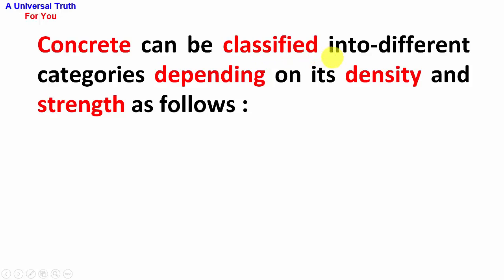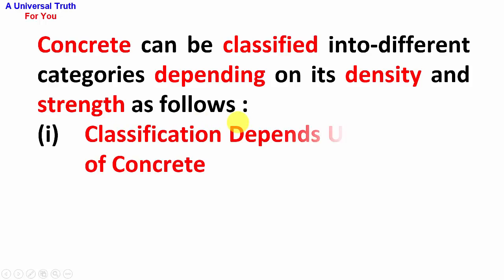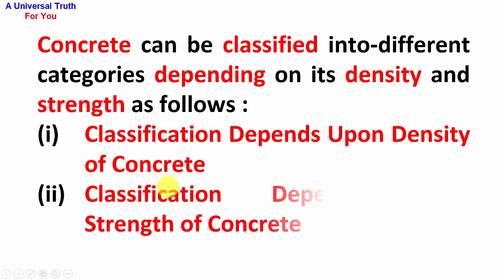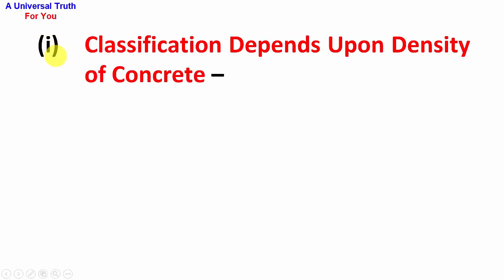Concrete can be classified into different categories depending on its density and strength as follows. First point, classification depends upon density of concrete. Second point, classification depends upon strength of concrete. So let's describe it one by one. First point, classification depends upon density of concrete.